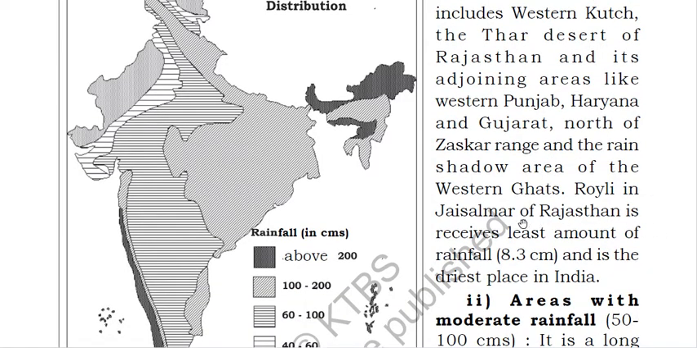Roili in Jaisalmer of Rajasthan receives the least amount of rainfall, 8.3 centimeter, and it is the driest place in India. You have to remember this one. The 1 mark question can come from this one: name the driest place in India. So you have to write Roili in Jaisalmer of Rajasthan.